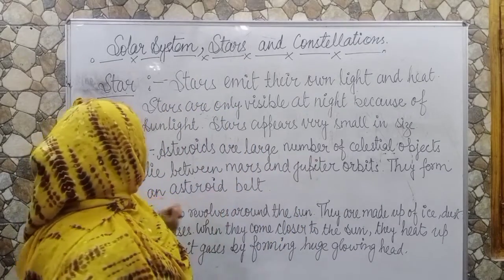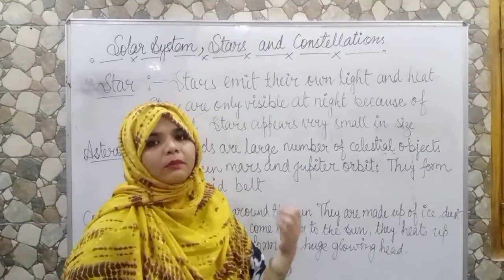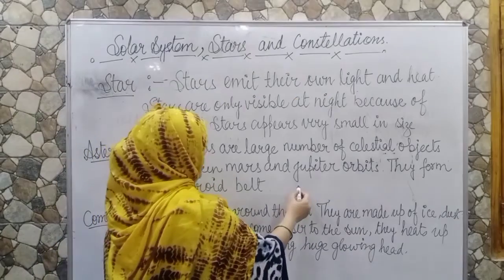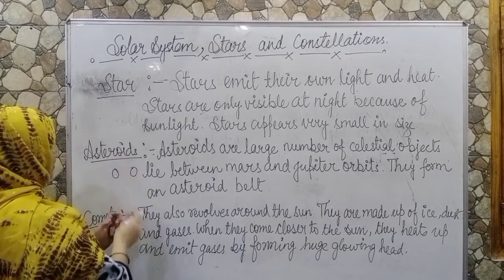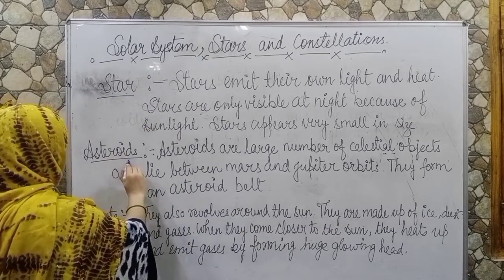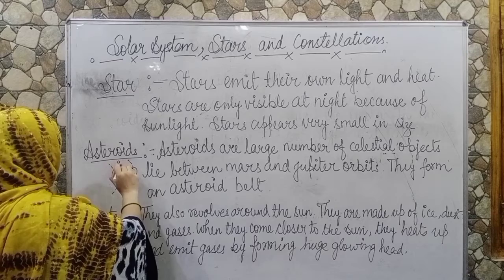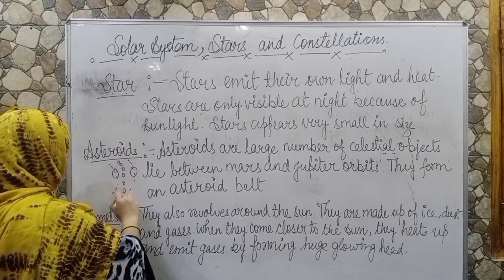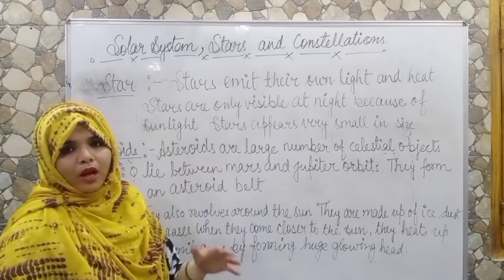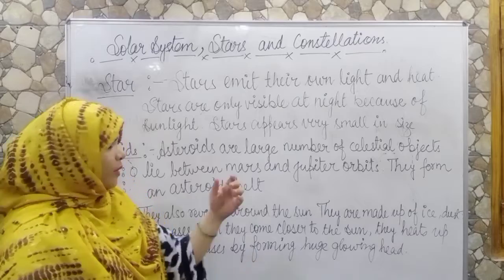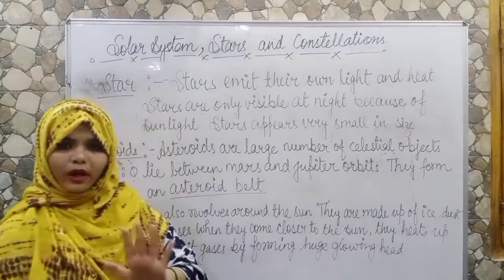Asteroids are a large number of celestial objects that lie between Mars and Jupiter. You know very well the planets' names, that is Mars and Jupiter. Suppose this is Mars and this is Jupiter. And this is Mars orbit and Jupiter orbit. And there are some celestial bodies present, as is asteroids. And asteroids also revolve around the sun. And they form in this way an asteroid belt. Okay.